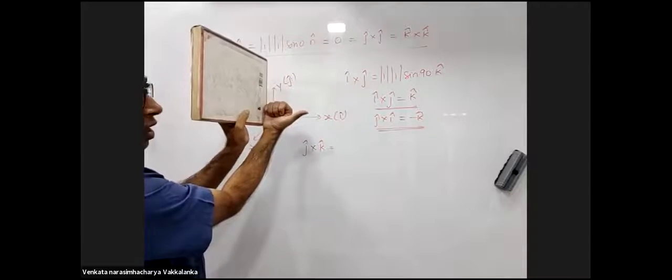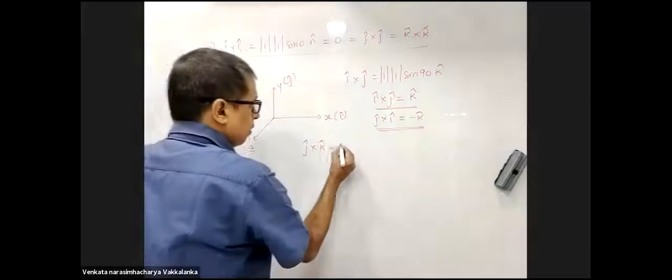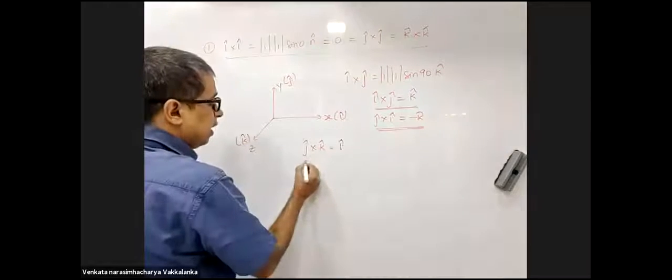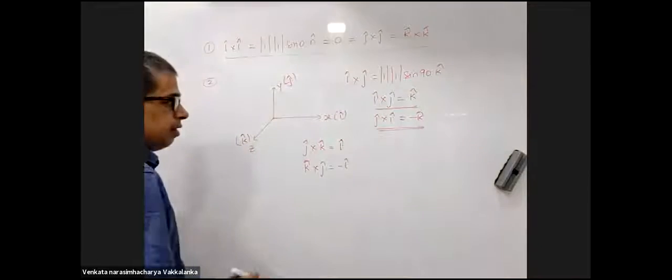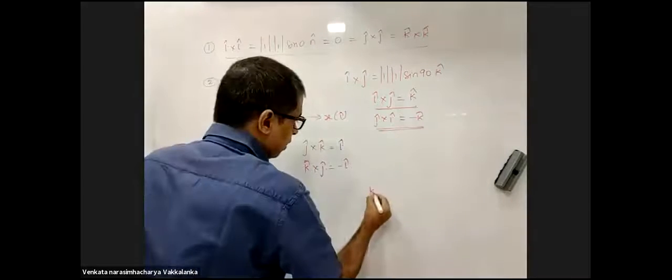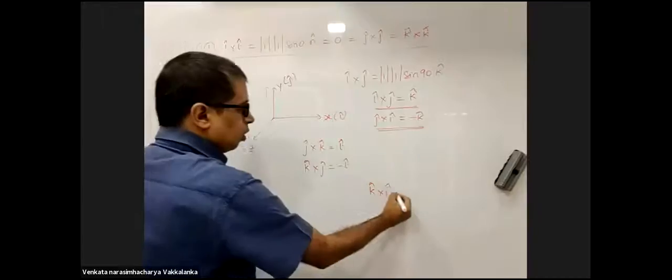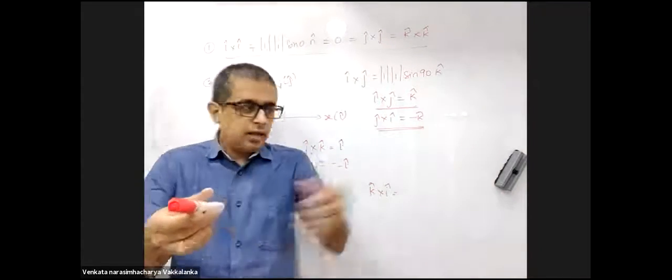J cross k is i cap. And k cross j will be minus i. Then come to k cross i. Have a look at this. This is k, this is i.